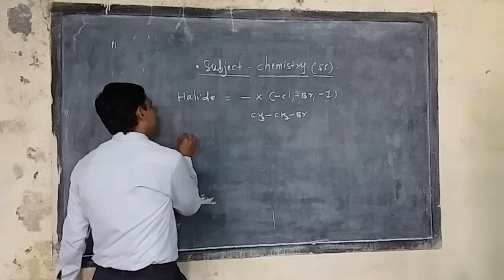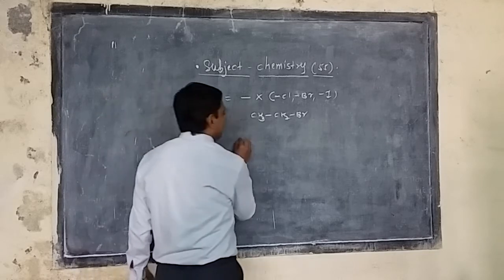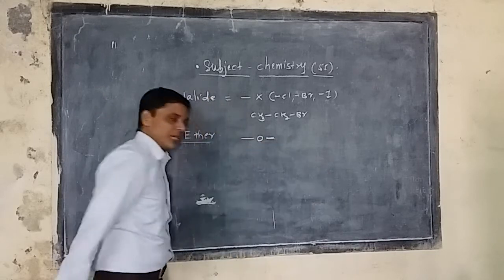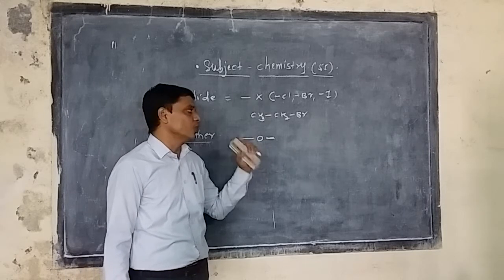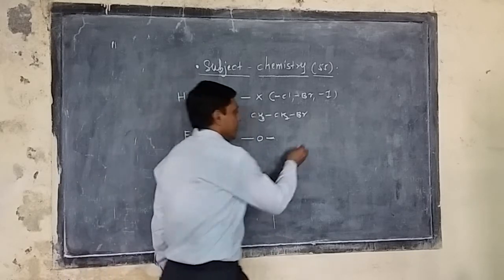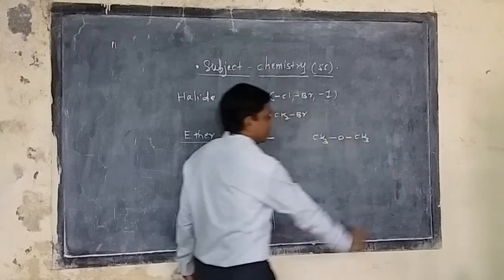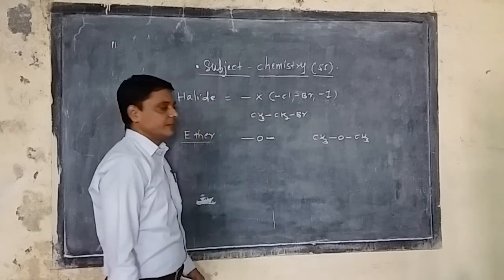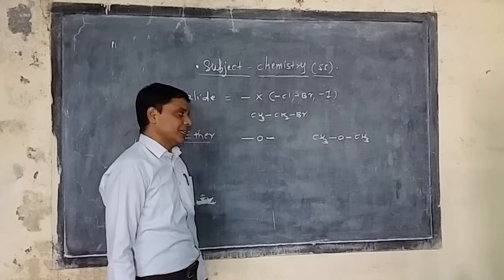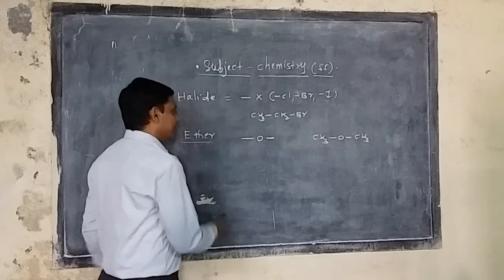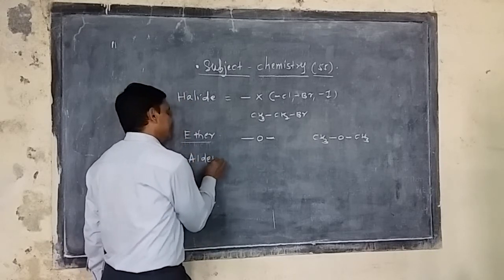Next, after alcohol, ether is to be taken. Ether has the functional group -O-. In this case, the oxygen is divalent, and these two valences can be represented like this. Suppose CH3-O-CH3. This is called dimethyl ether. This divalent oxygen contains similar or dissimilar alkyl groups, and then it belongs to the ether family. Then suppose aldehyde is taken.